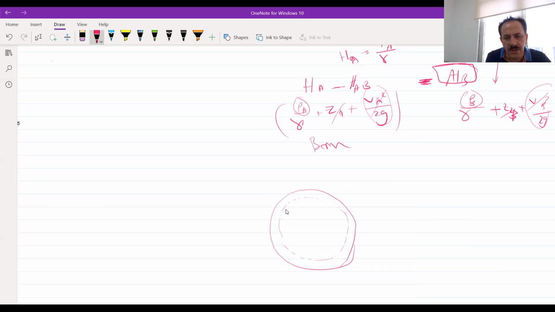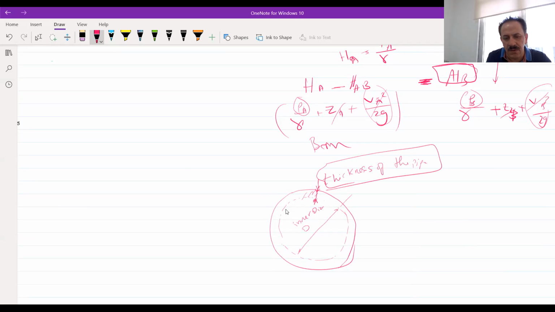If this is the cross section of any pipe, what we have here is the diameter, and this is called the inner diameter, and this is the thickness T of the pipe. Now look at the thickness of the pipe. This is the thickness of the pipe, and this is the inner pipe.